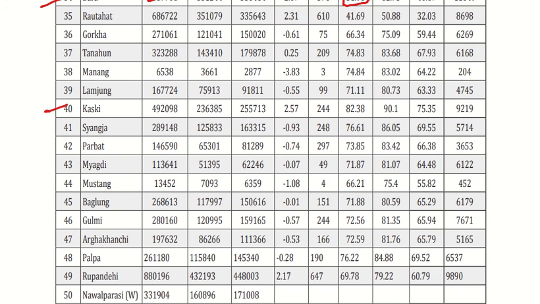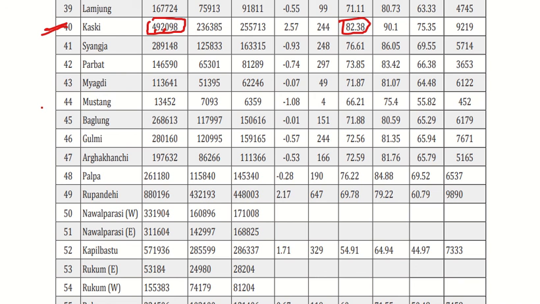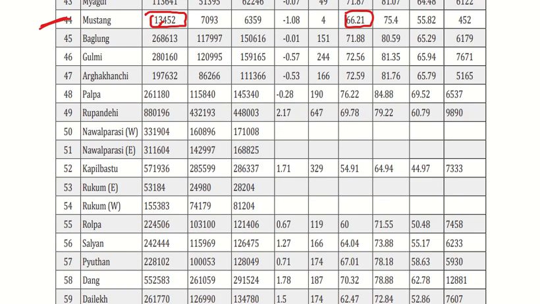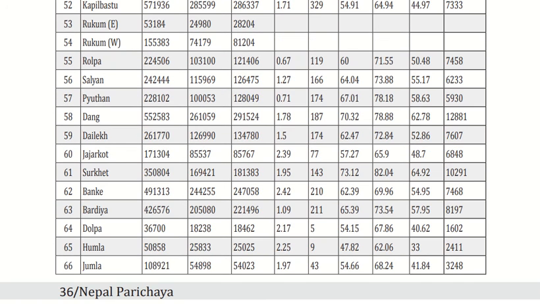Similarly, the population of Kaski is 4.9 lakh, approximately 5 lakh, with a literacy rate of 82%. Mustang has a minimum population of just 13,000, with a literacy rate of 66.21%. Surkhet has a population of 3.5 lakh with a literacy rate of 73.12%.